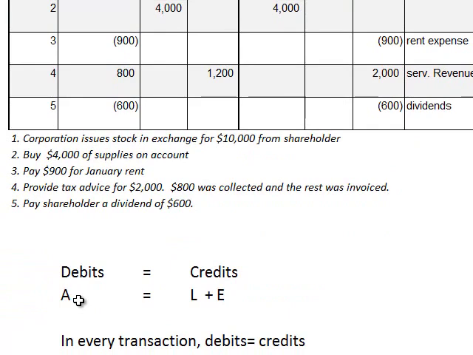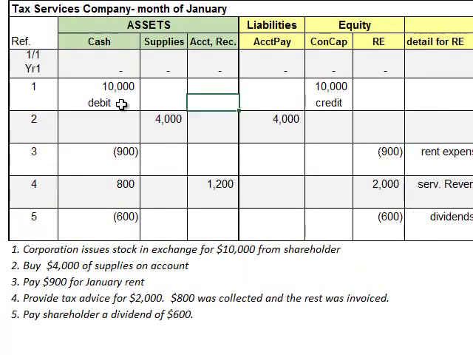Our translator tells us that if we're increasing an asset account, we'd call that a debit. If we're increasing a liability account, we'd call that a credit. So if we were doing a journal entry, we would say we debited cash and we credited equity. Similarly, down here, we would debit supplies and credit accounts payable.